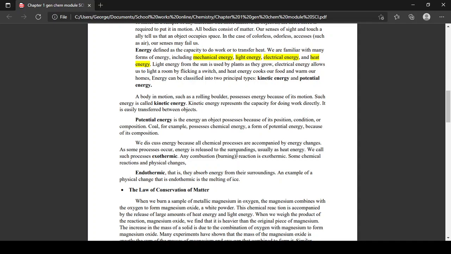Review that before we proceed. Which type of principal energy is in motion? Kinetic or potential? Kinetic energy. If it is due to its composition itself, it is already energy? Potential. If it is absorbed by the surroundings, exothermic or endothermic? Endothermic. But if it releases heat energy or a combustion, it is exothermic.